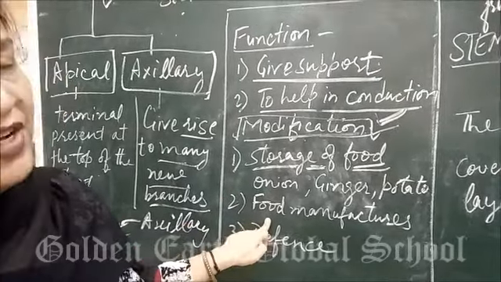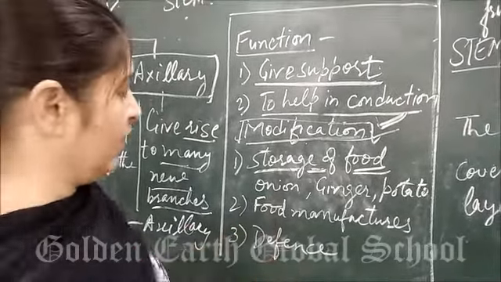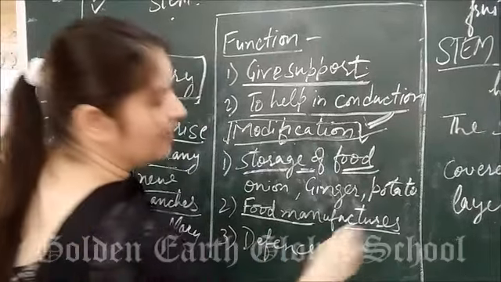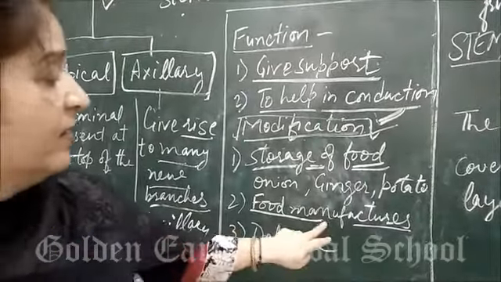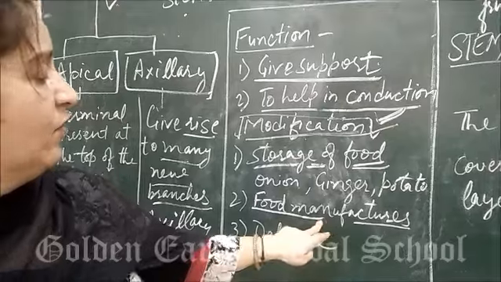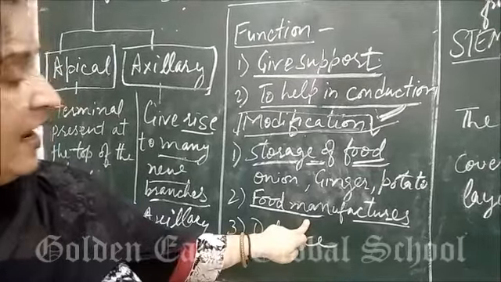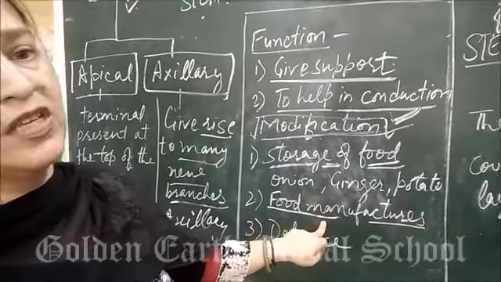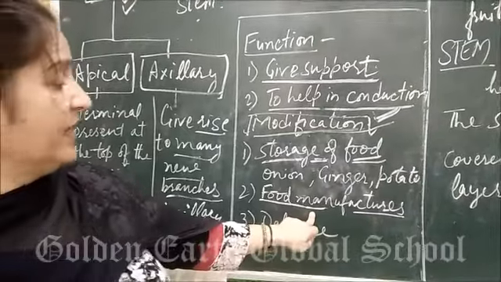Next is manufacturing of food. How will they manufacture? Some herbs, as we have done in the previous video, are having green stem, or some desert plants are also having green stem.